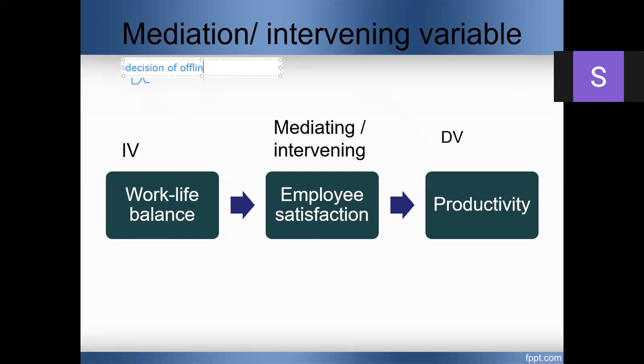The decision of offline class is the independent variable. That has already happened. Next we have students' behavior. If you take only these two, the decision of offline class is independent and student behavior is dependent. Now I want you to bring in a mediating variable. A decision of conducting online as well as offline, ma'am. Sorry, what's your name? Mohammed Shuaib, ma'am.